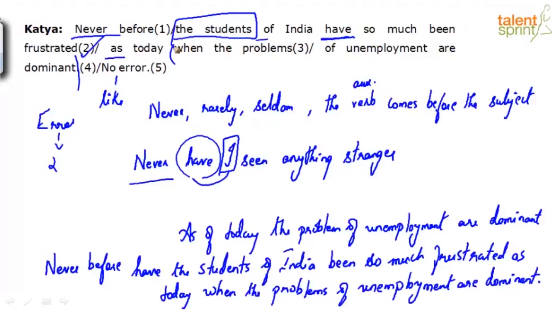So in the second context, if you see, the problems of unemployment are dominant. So here, the subject is not unemployment. The subject is the problems, which is a plural subject. And that's why are, as a plural verb, is correct. Are you following? That's it.